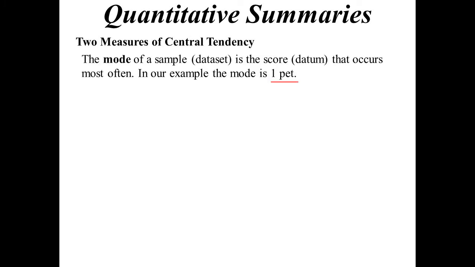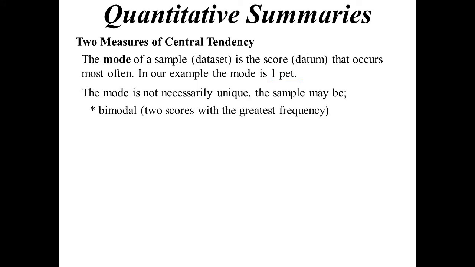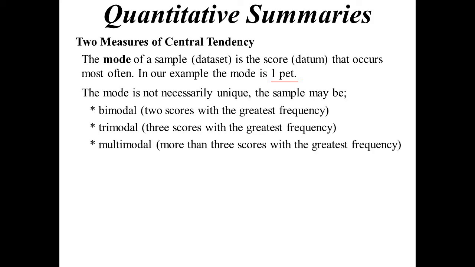So, quantitative summaries, central tendency. Okay. Mode happens the most often, and in our pet example, one pet was the mode. A mode is not necessarily unique. You could have two modes, and that's what we call bimodal. You could have three modes, trimodal, but we usually then don't keep going. Anything above that, we usually say, okay, it's multimodal.